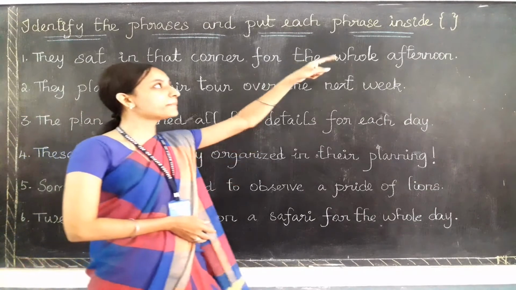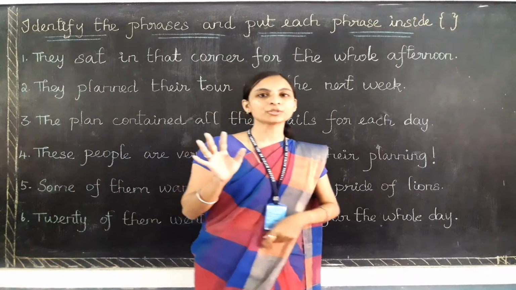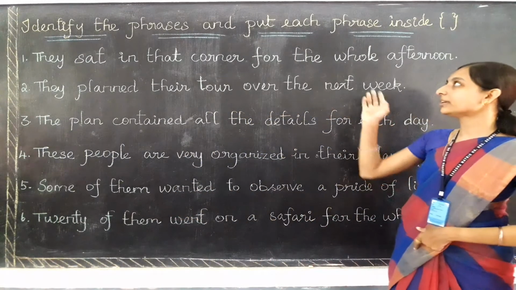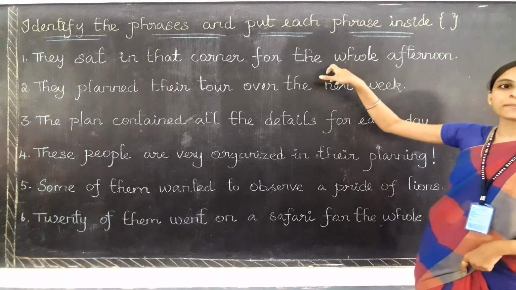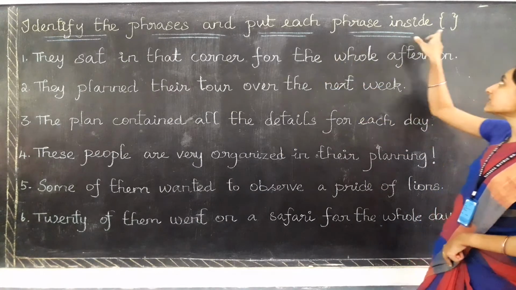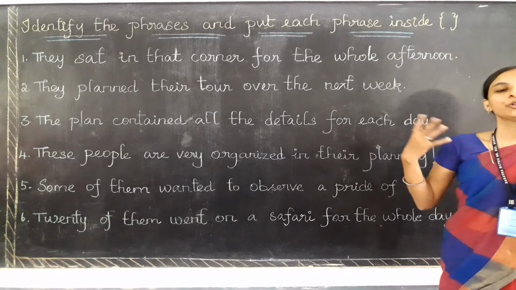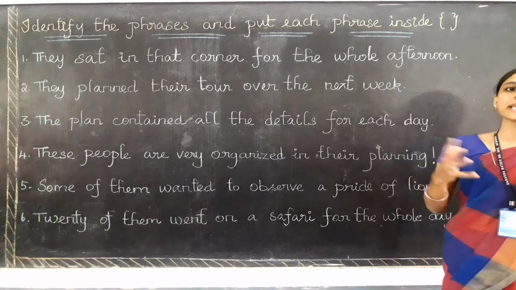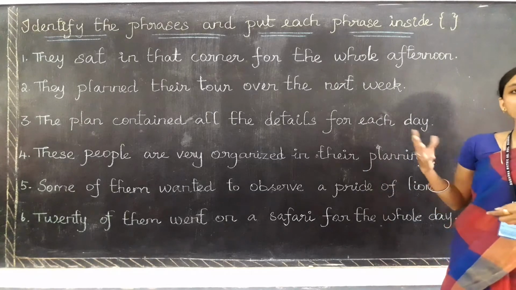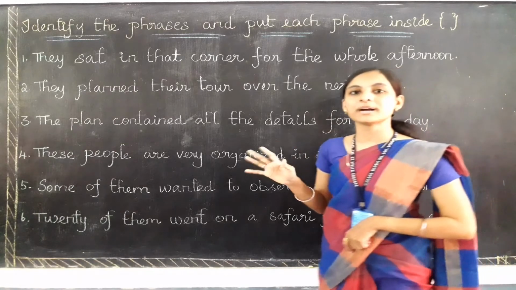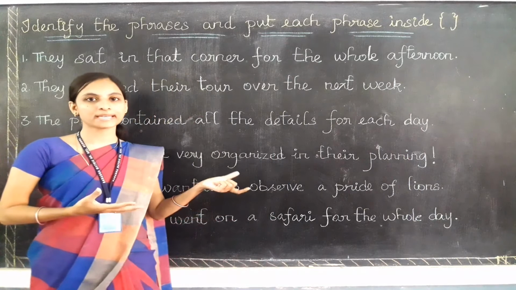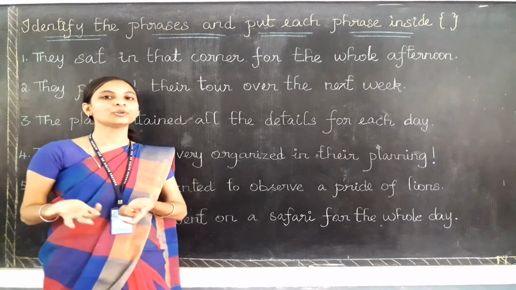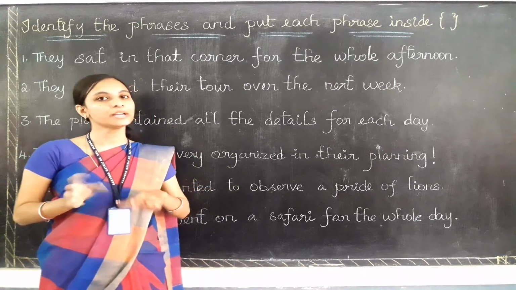You need to find out those groups of words and put this bracket to show that they are the phrases. It is in your book on page number 115, for your reference.